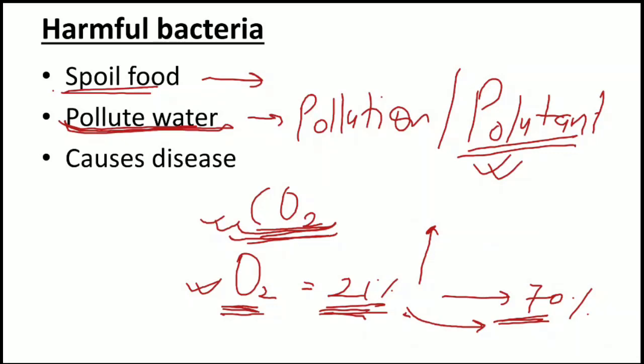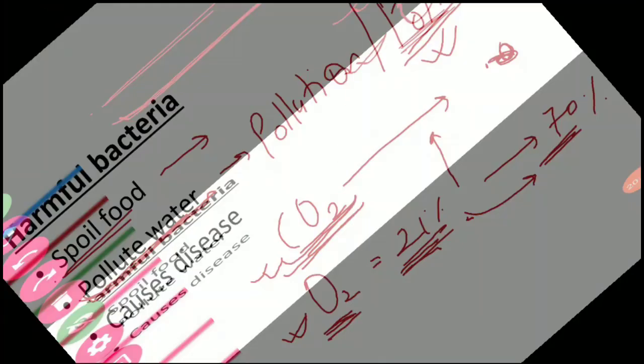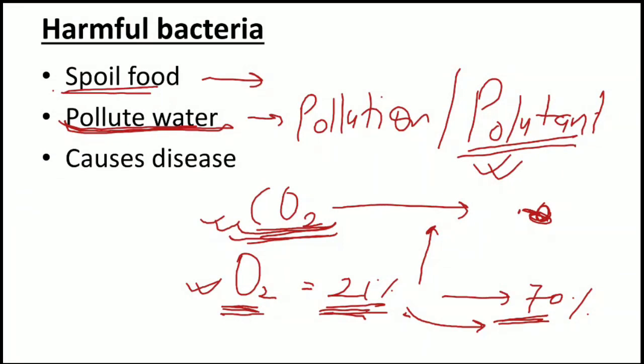Just like in the case of CO2, if the level of CO2 in the atmosphere is in a balanced amount, then in this situation CO2 cannot be called a pollutant. But if the concentration and amount of CO2 increases in the atmosphere beyond the normal situation, then that condition is called pollution, and now CO2 becomes a pollutant.